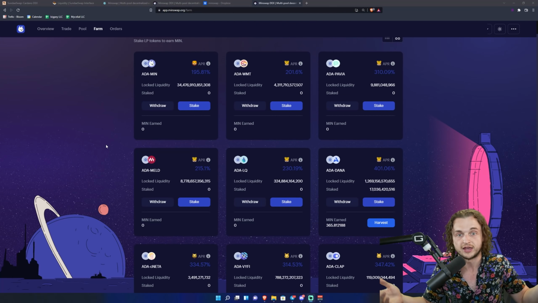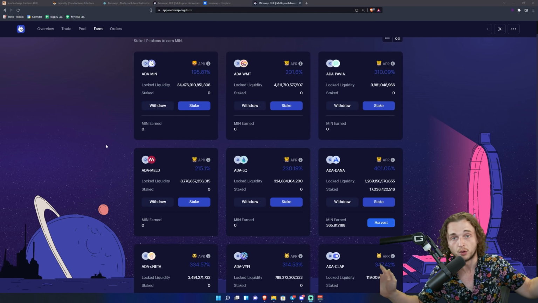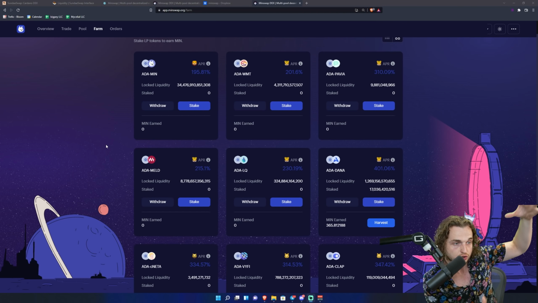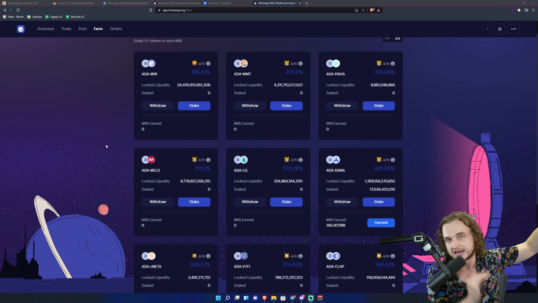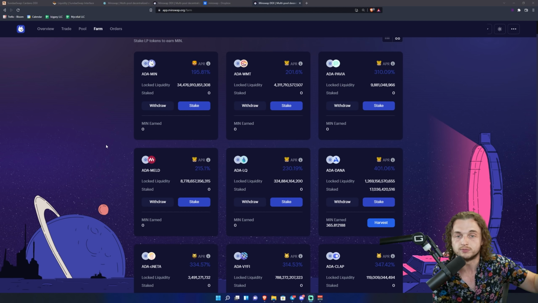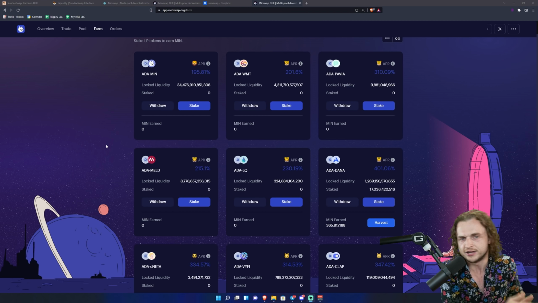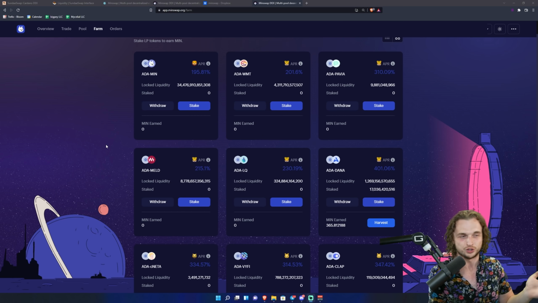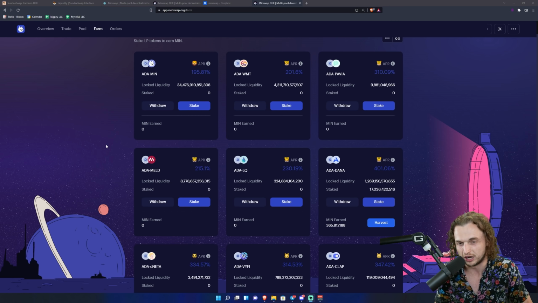And let's think about that. If the Min tokens are about to double, then the supply is going to go up. And then is the demand going to increase? It could, but what if it doesn't? Then you end up with more Min tokens than ADA, and your main goal, or at least my main goal, is trying to make some more ADA. So that's what we've got to be careful with.